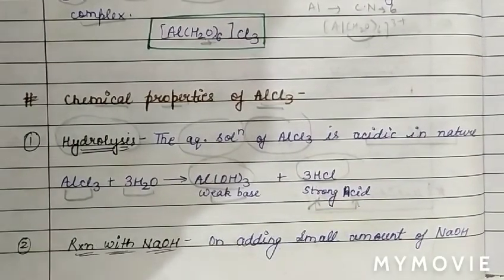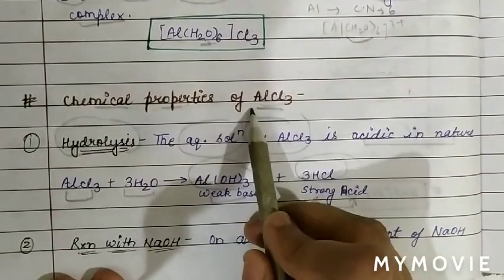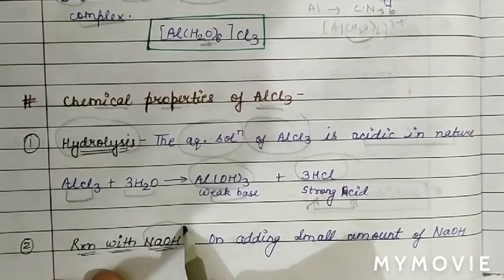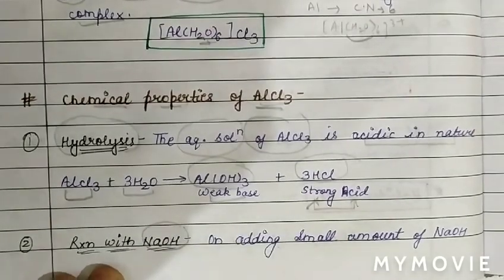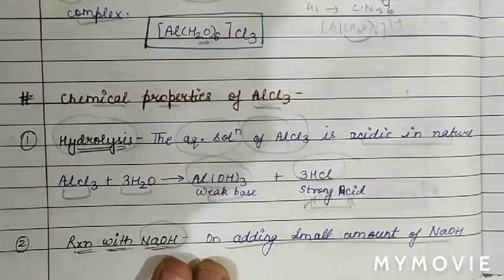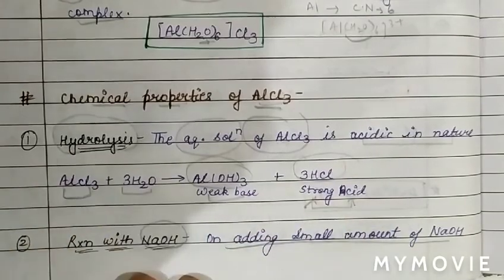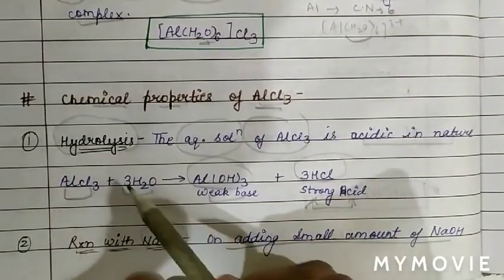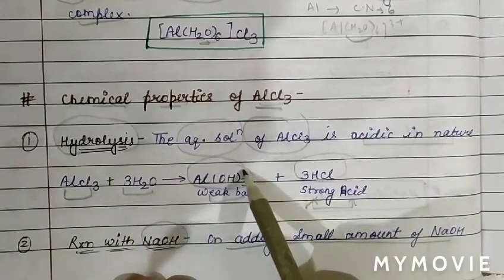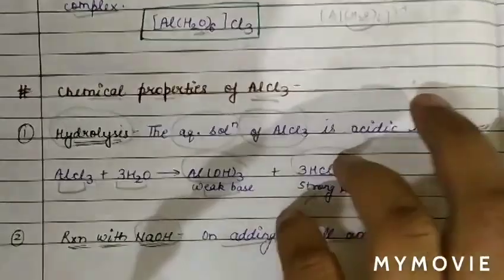Now we will discuss another property of AlCl3. The next property of AlCl3 is the reaction of AlCl3 with NaOH. See, basically, on addition of a small amount of NaOH into AlCl3, when AlCl3 reacts with NaOH, it forms a precipitate of Al(OH)3 with the formation of salt NaCl.